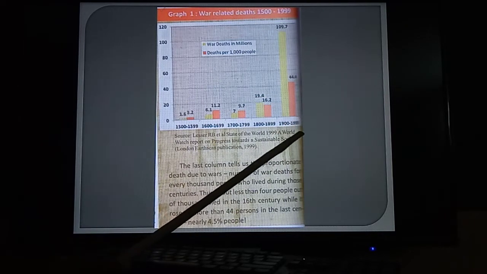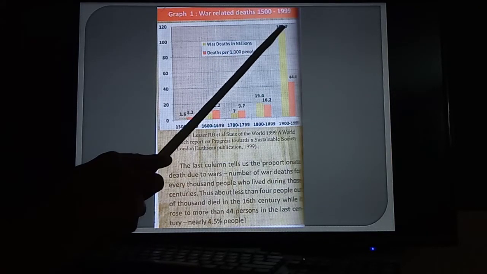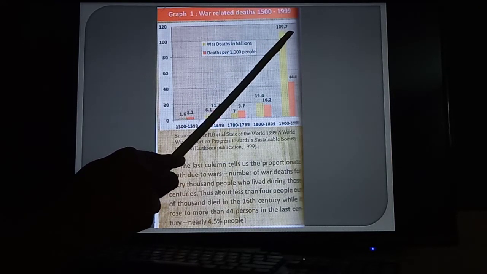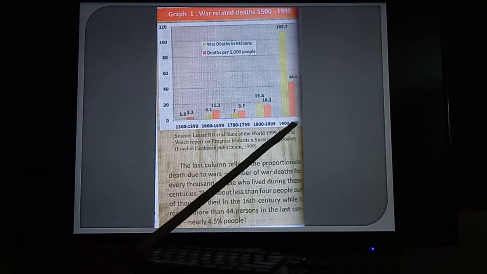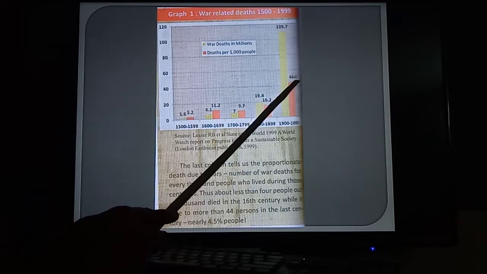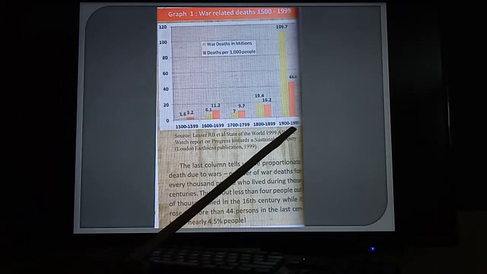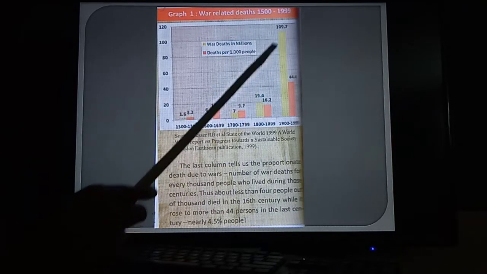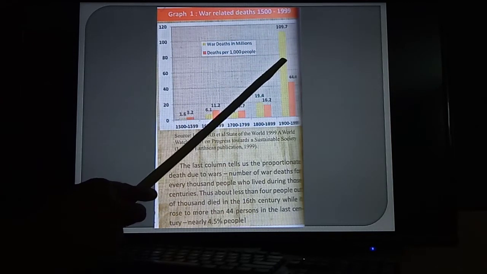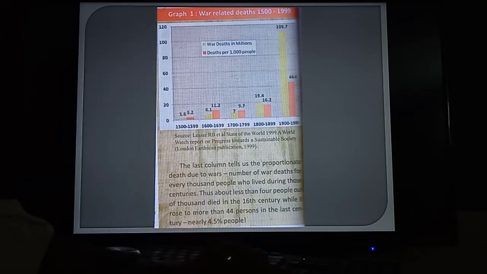Now look at here, 1900 to 1999, war deaths in millions, 109.7. Next one, deaths per 1000 people, 44.1. So when we observe this, in 1900 to 1999, the war deaths increased tremendously. Even deaths per 1000 people also increased. That we observed in this one.